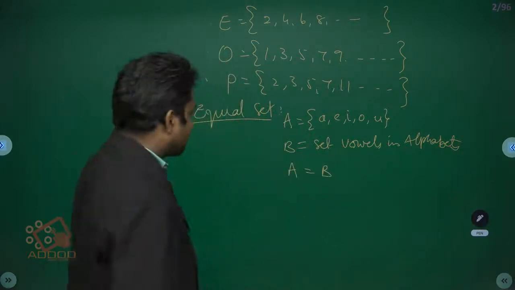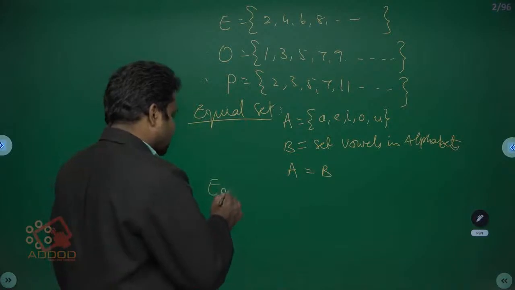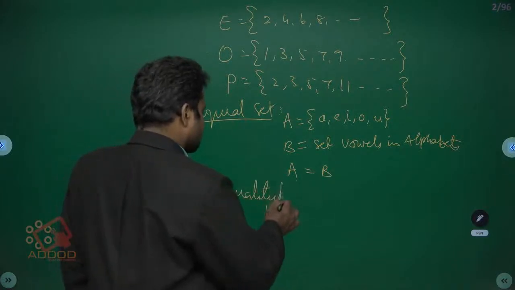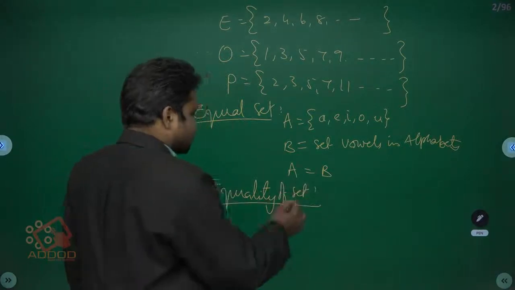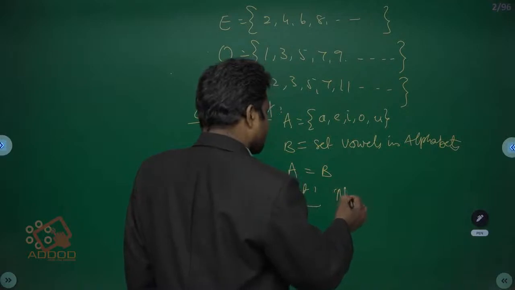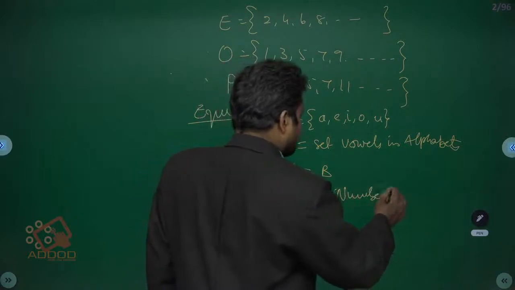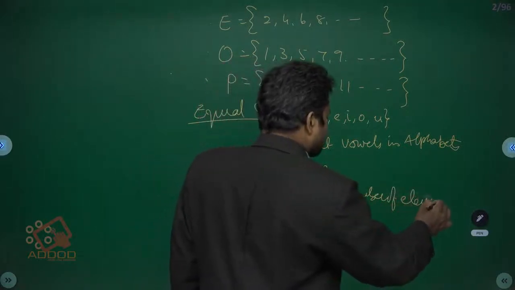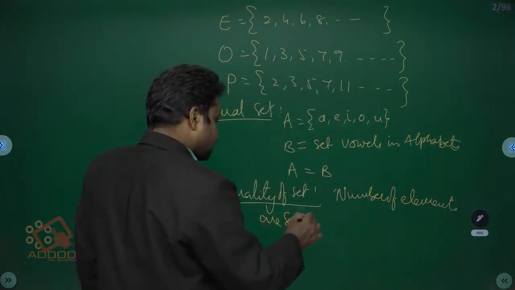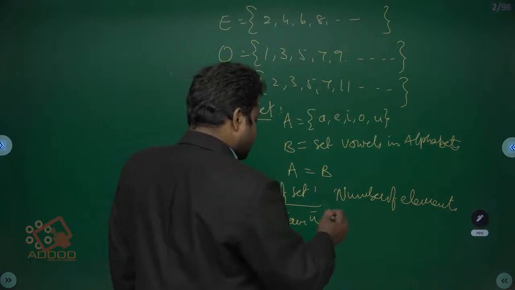Next one, equality of sets. Equality of sets means the number of elements is the same in two or more sets.